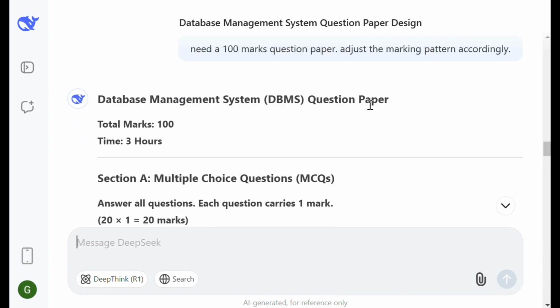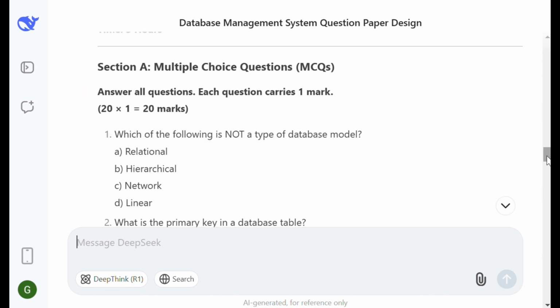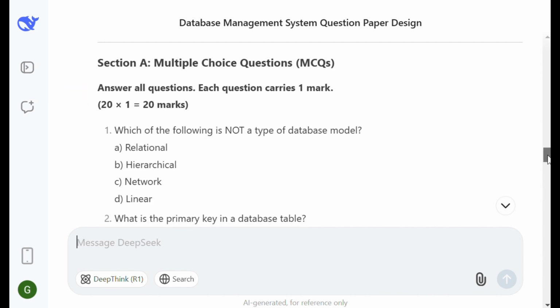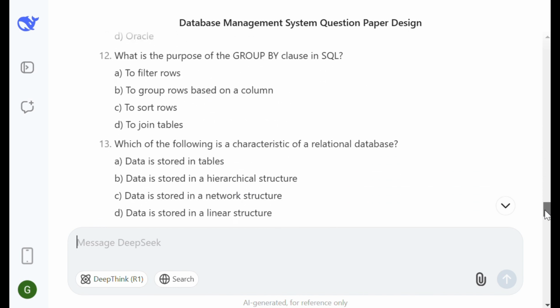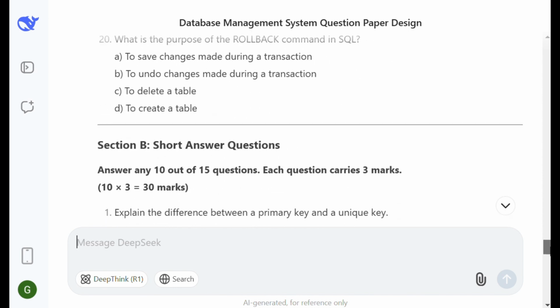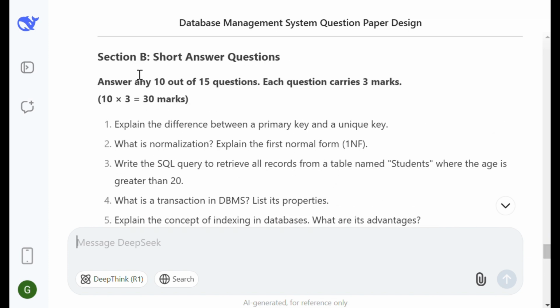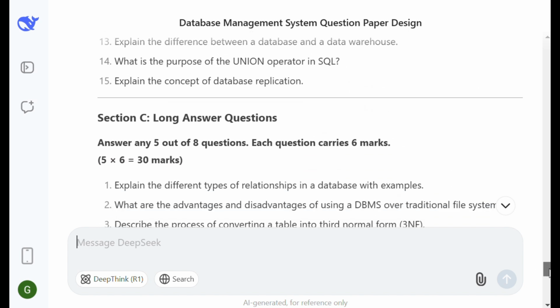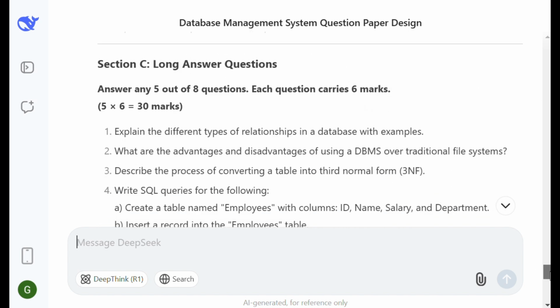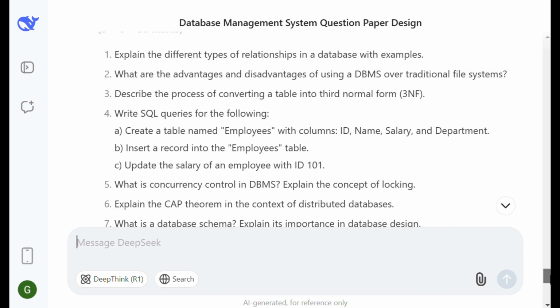Database management system, DBMS question paper, total marks 100, time 3 hours. So section A, 20 marks are given and 20 multiple choice questions are generated. Short type questions, answer any 10 out of 15 questions. Each question carries 3 marks, 10 into 3, 30 marks. Then long answer questions, answer any 5 out of 8 questions. Each question carries 6 marks, 5 into 6, 30 marks.